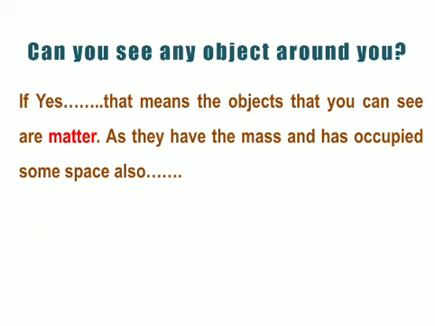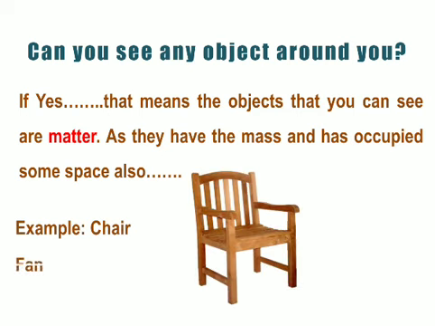So what are the objects right now? Maybe you can see a chair in your room, and yes, it is matter. Maybe a fan is also there in your room, so that is also matter. Many other things are also visible to you, whether it is a bed, an almirah, a table, or the mobile in your hand. All of that comes under the category of matter. Later in this topic, we will also discuss the different states of matter.